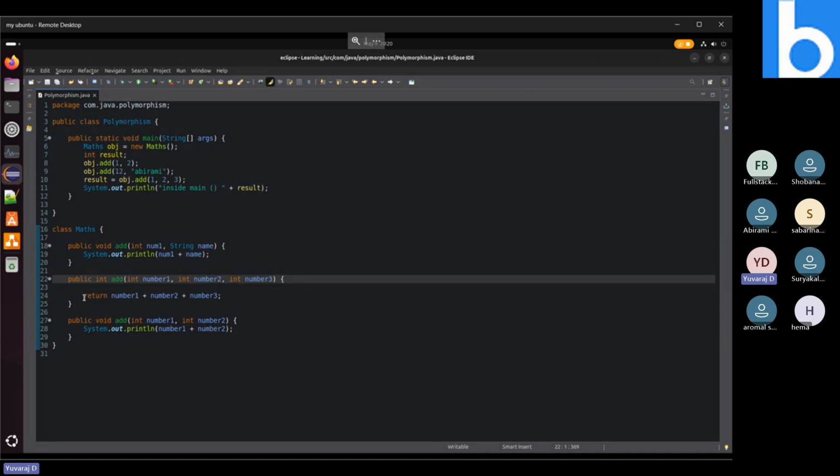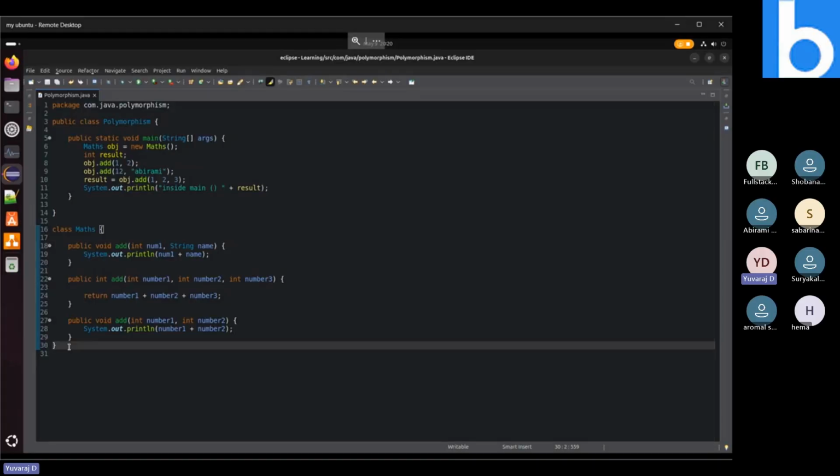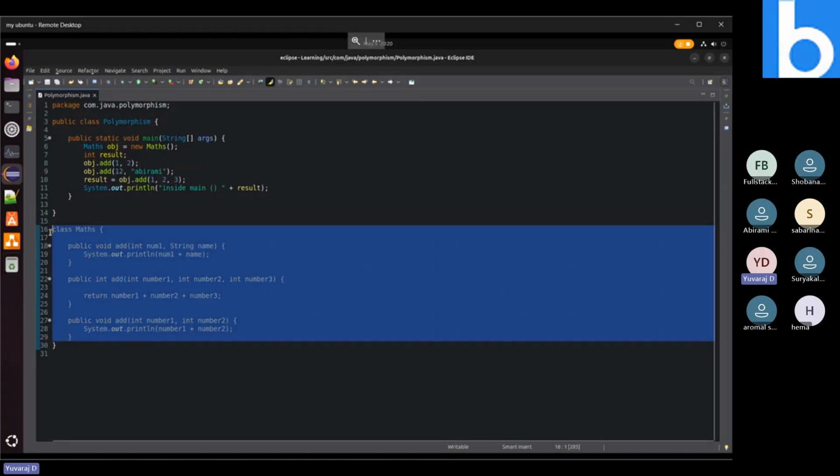Okay. It seems there is no doubt. So I'm going to continue with the method overriding concept. The method overloading concept can happen in the same class itself. It does not need any inheritance concept like a parent-child relationship. Those kinds of things are not needed for method overloading. Now we are going to see the method overriding concept.